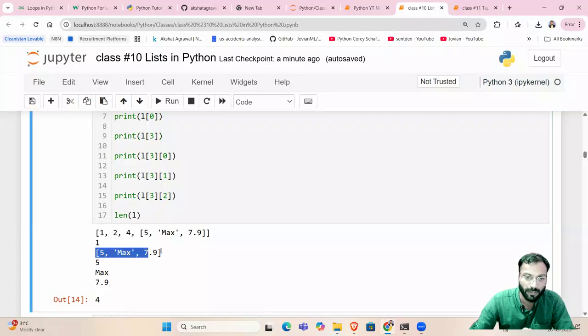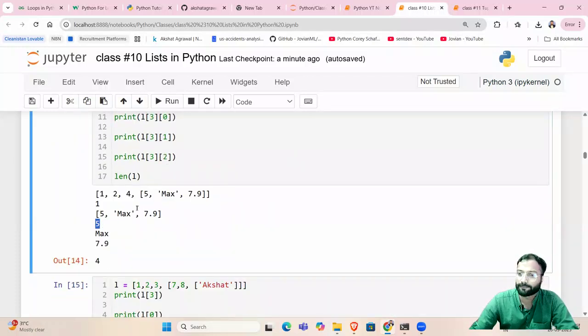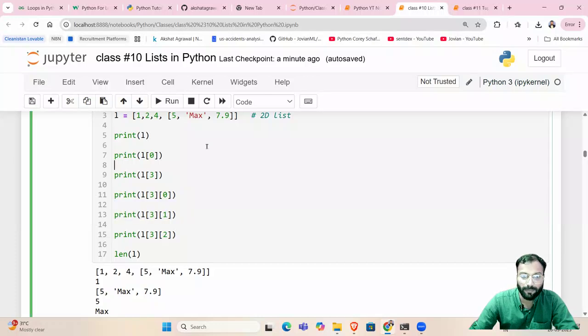Now let me show you. L of 3 will have this much. Now, just think about this much only. L of 3 of 0, what will it print? L of 3 will be this list, am I right? And then the zeroth element from that list will be nothing but 5. So you see 5 is printed. Then L of 3 of 1 will print max, and L of 3 of 2 will print 7.9. So this is how we access items of a list using indexes. I hope you are able to understand till here.